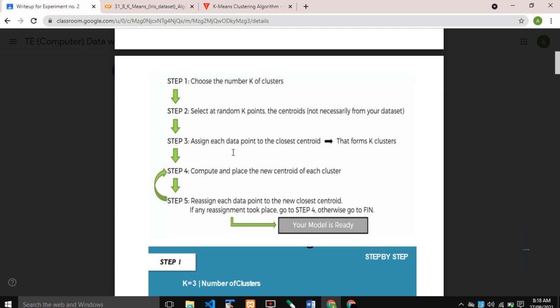Then assign each data point to the closest centroid, compute and place the new centroid of each cluster, and reassign each data point to the new closest centroid. If any reassignment took place, go back to the previous step, otherwise go to finish.